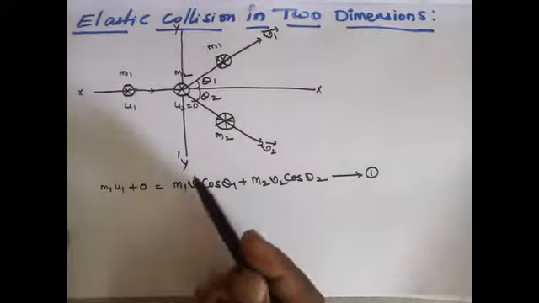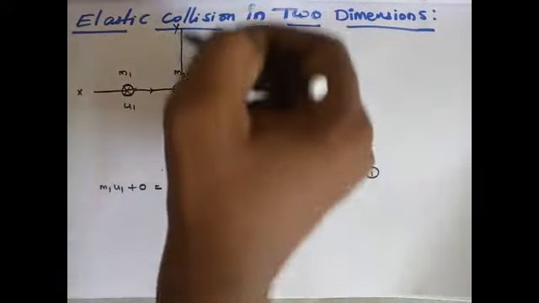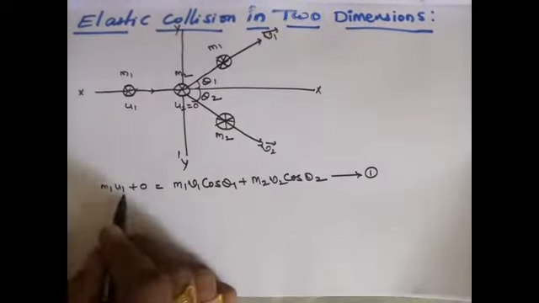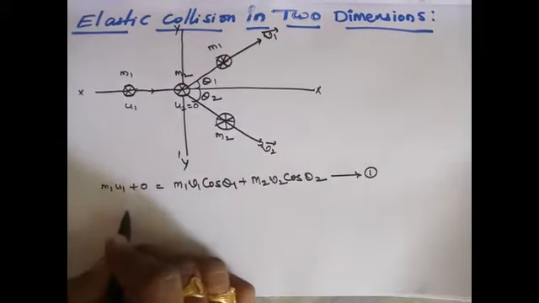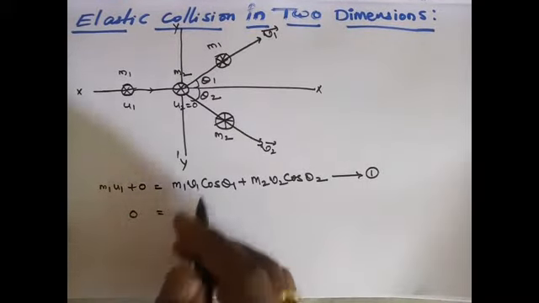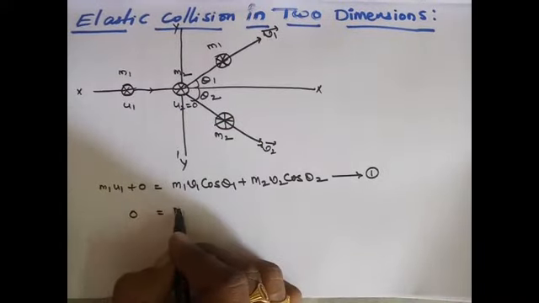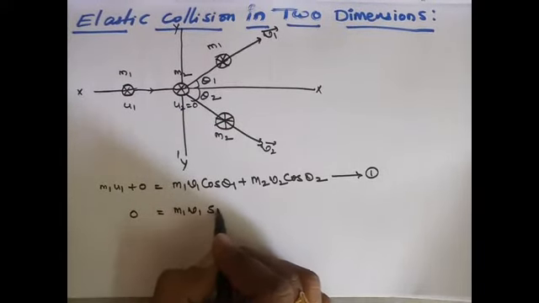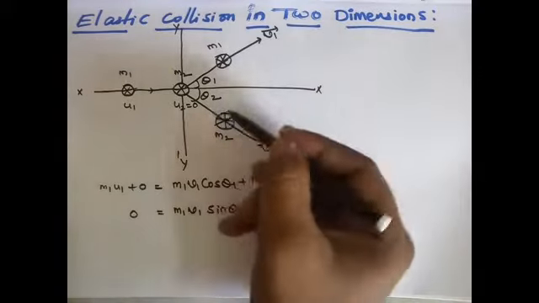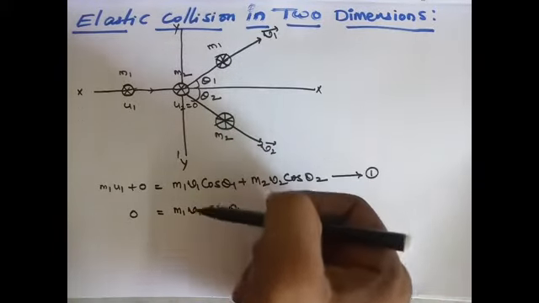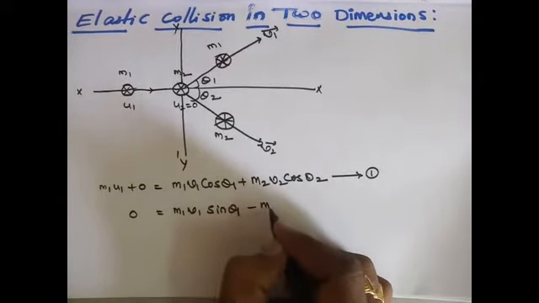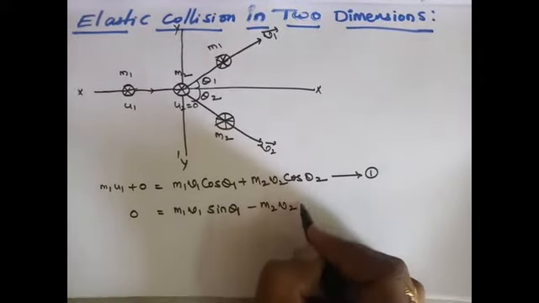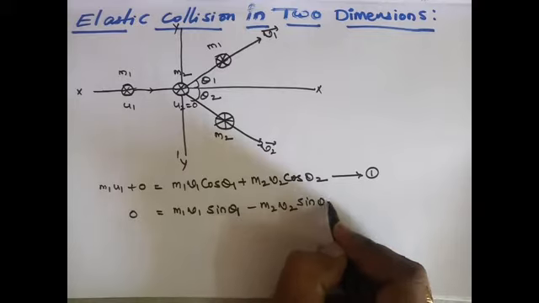Now conservation of linear momentum along the y-axis. There is no momentum before the collision along the y-axis, so that is equal to 0. Then we write m1 v1 sin theta 1, and the second object is moving downwards, the negative y direction, so we take minus m2 v2 sin theta 2.